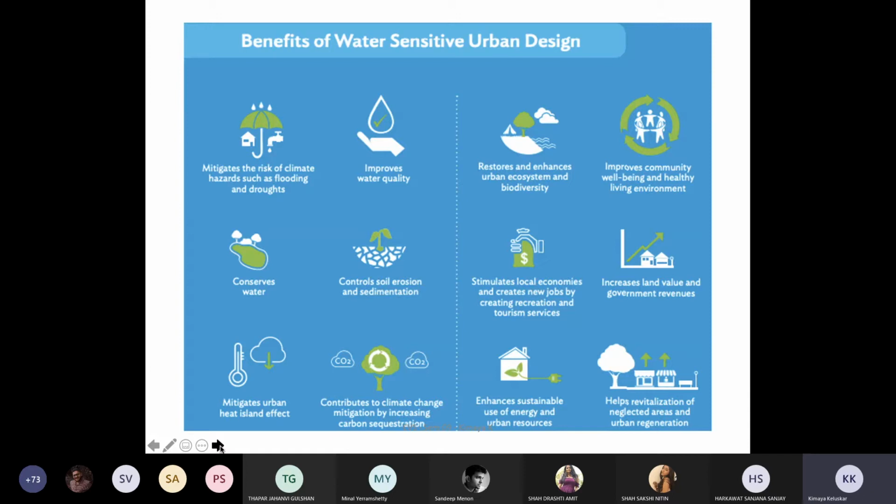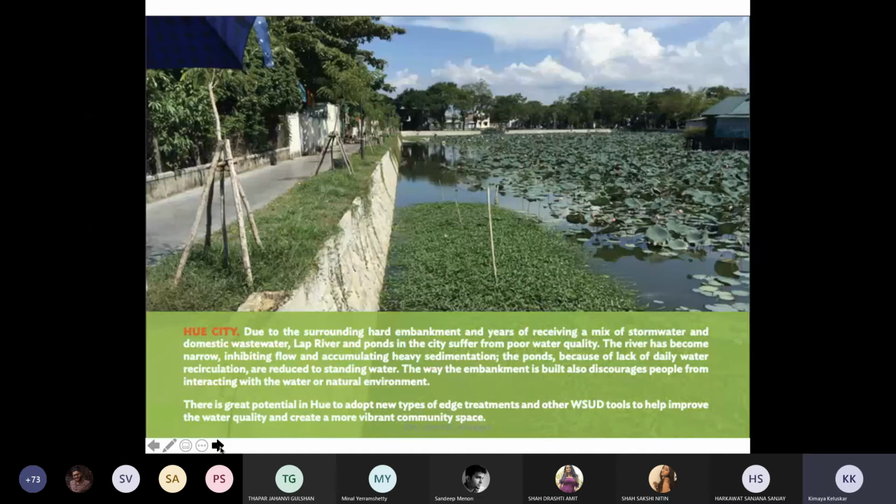Then they enhance the sustainable use of energy and urban resources, help revitalization of the neglected areas and the urban regeneration which is there. This is the U City again, which talks about new types of edge treatments and the WSUD tools.